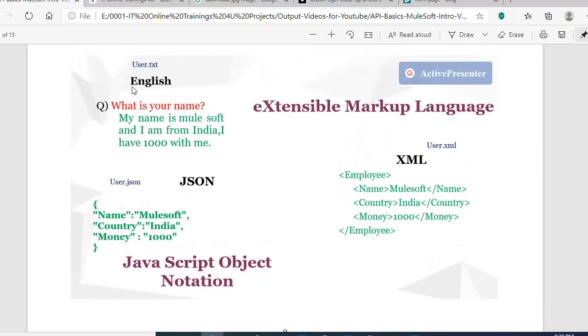And we need to keep one more thing in mind. If this is a normal response, you need to save it in a text file. The text file extension is user.txt. Whenever you find .txt, this is a normal text file. JSON files you need to save in a format like .json. XML files, you can save in a notepad as user.xml. So .xml is the extension for XML files, .json is the extension for JSON files, and .txt is the extension for normal text data. Okay.